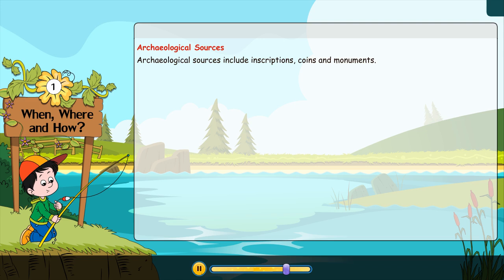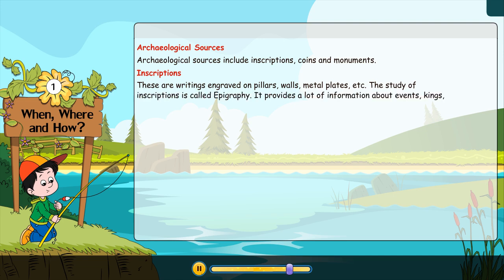Inscriptions. These are writings engraved on pillars, walls, metal plates, etc. The study of inscriptions is called epigraphy. It provides a lot of information about events, kings, their policies, and the cultural background that existed then.